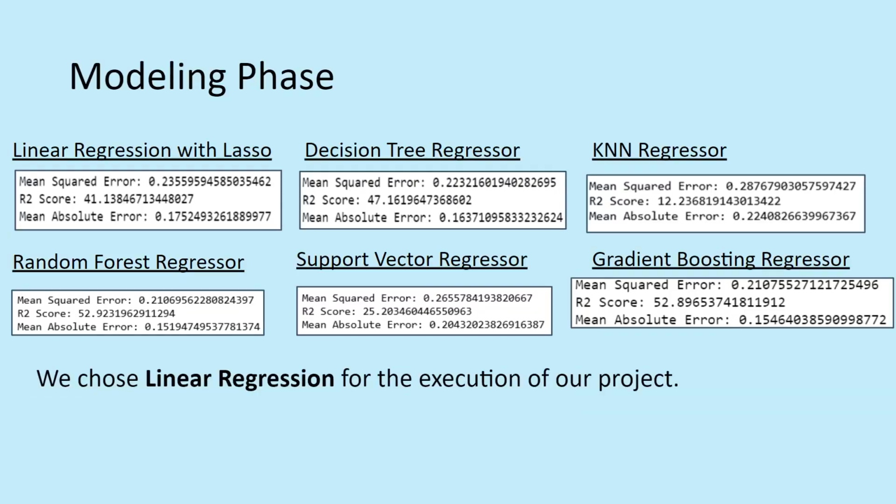As exemplified in this slide, we implemented various models on the testing set to see the metrics of each model. We tried linear regression, decision tree, KNN, random forest, support vector regressor, gradient boosting regressor, and we also tried k-means and a 5-layer neural network that is not pictured. After careful thought, we decided to proceed with our project with linear regression, considering the results were fairly good and we thought it would be a good fit for our model in our particular dataset and what we were trying to achieve.